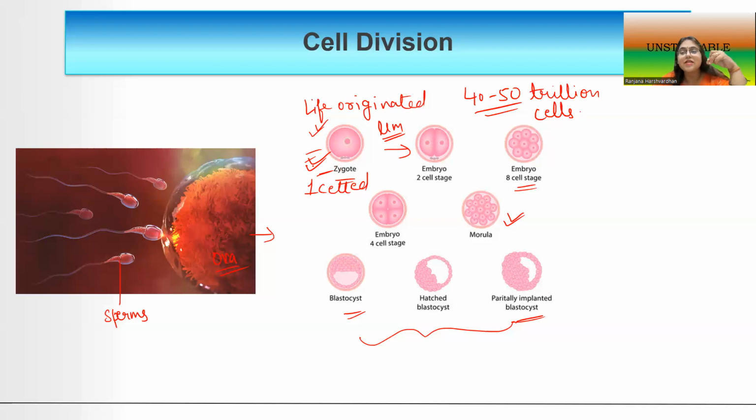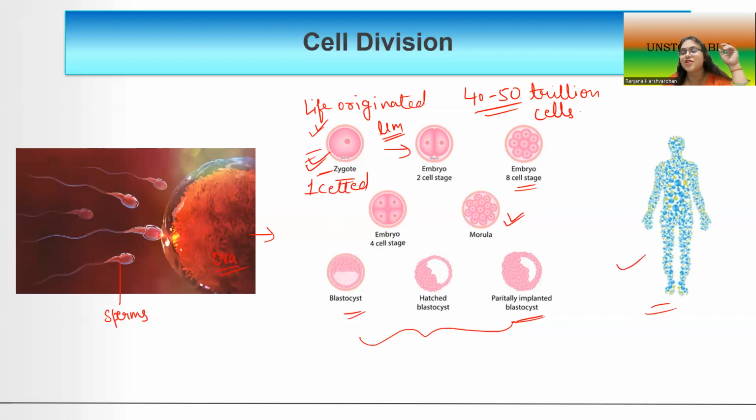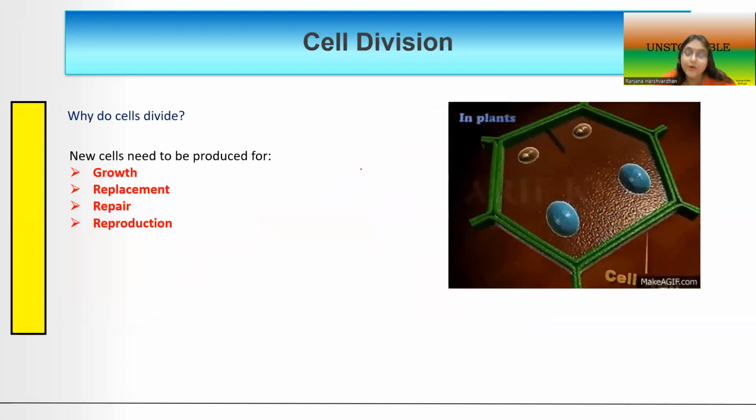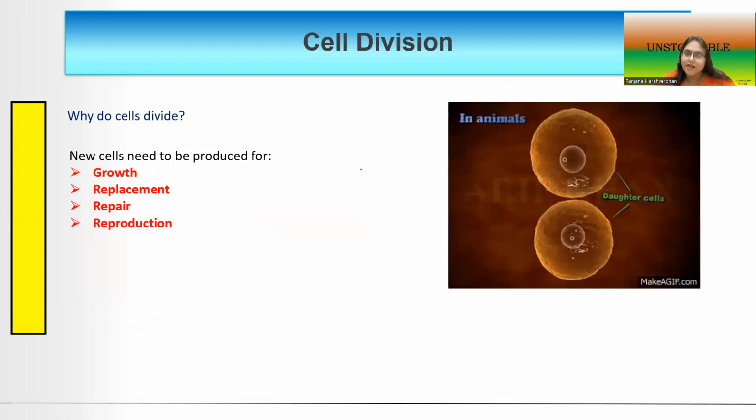So what is the process that has resulted in the cells becoming so many in number, from one cell to these 40 to 50 trillion cells? You can see here the human body comprising 40 to 50 trillion cells, which began its journey from a single cell stage, which we call the zygote. These many-celled creatures have all been formed from this zygote.